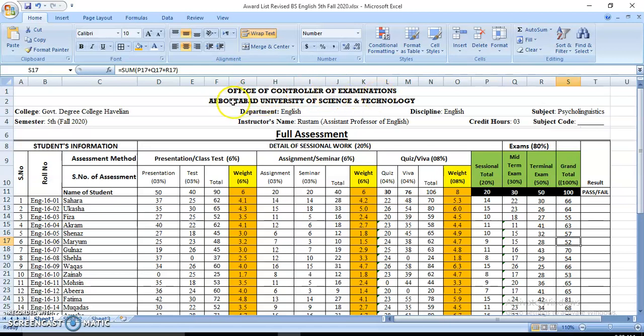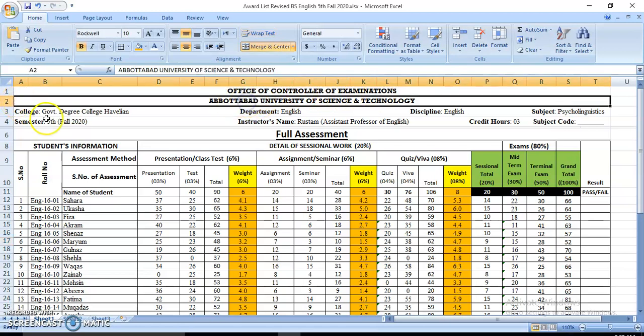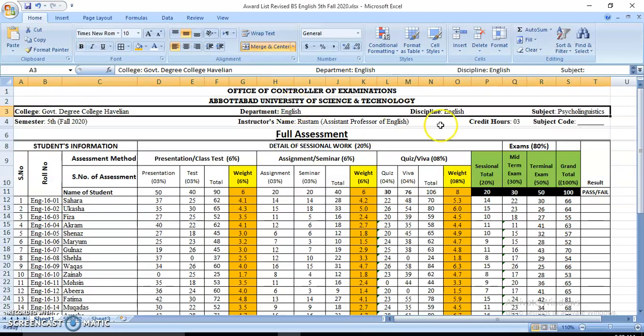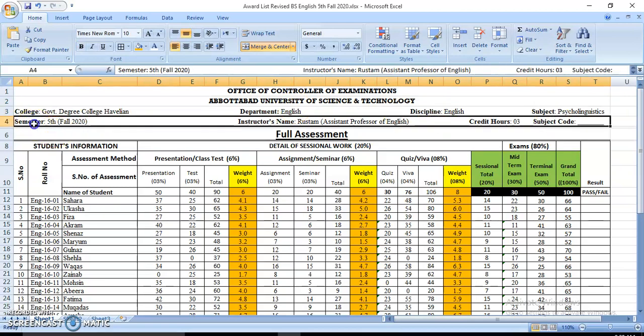controller of examinations or name of the university, then college name, department, discipline, subject, psycholinguistics, semester, that is 5th semester, or even you can write down the name of the session, then instructor's name, credit hours, and subject code. Then these are the columns, as you can see, detail of session work. So from here up to this place I have shown detail of session work.